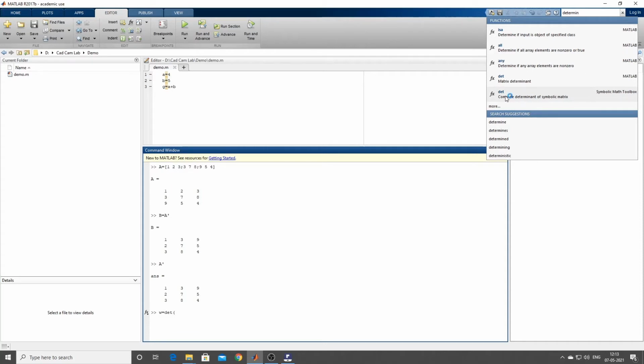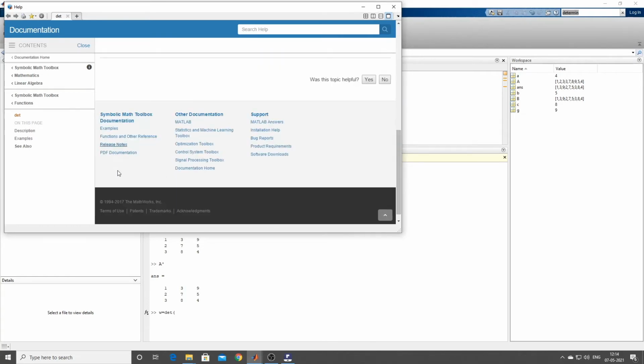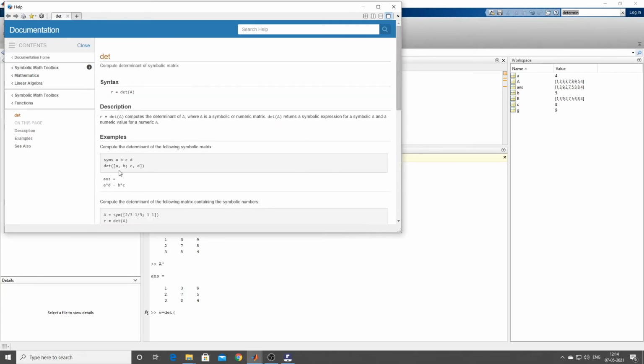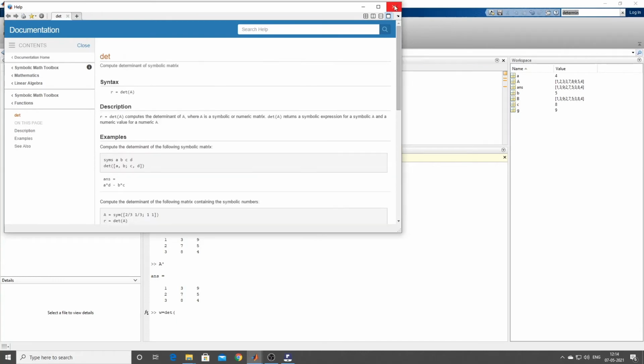You just click on this, and you can read the syntax, description, and examples also given. Are you able to understand? So like this, any mathematical operation that you are interested to do, just type it into this. You can get to that particular thing and read what the syntax is, what the description is, etc., and you can execute the same.